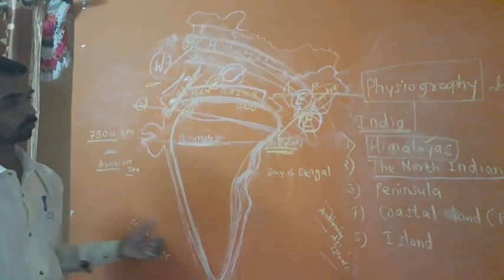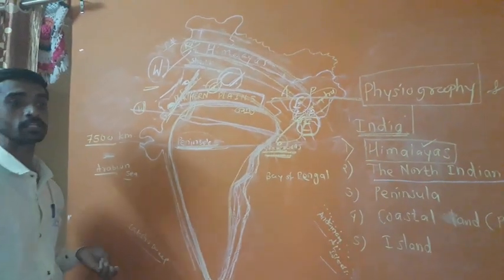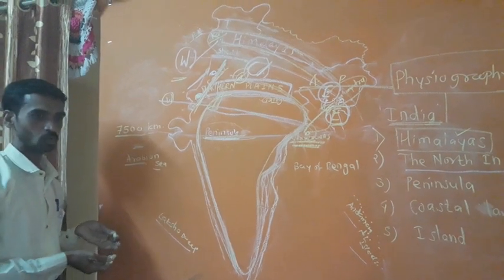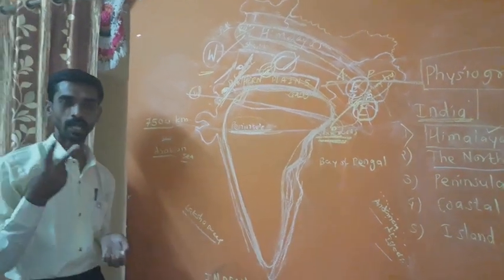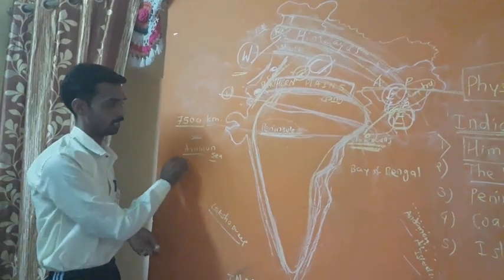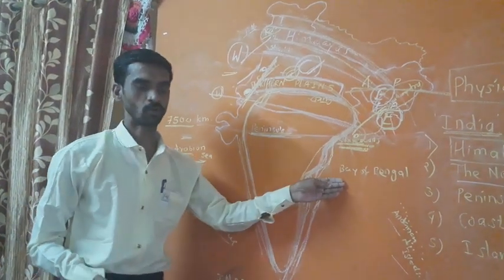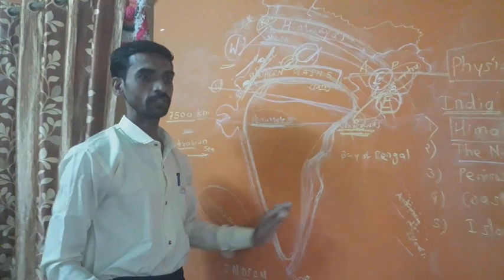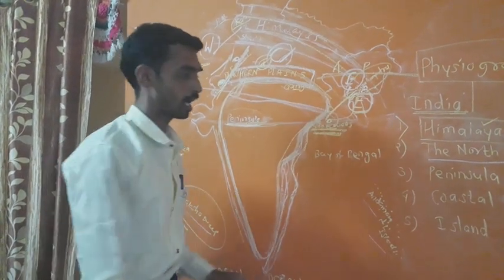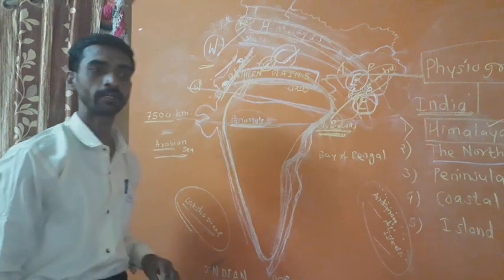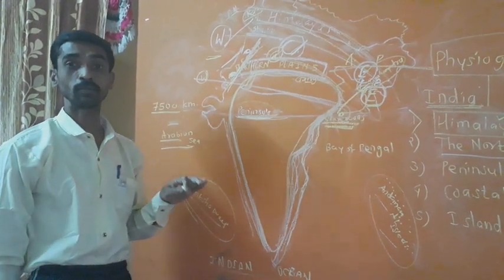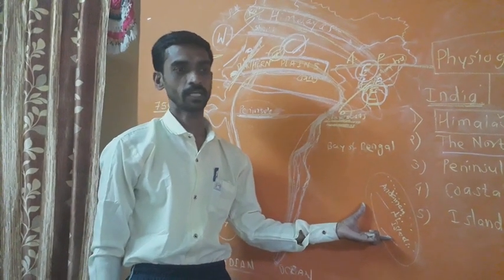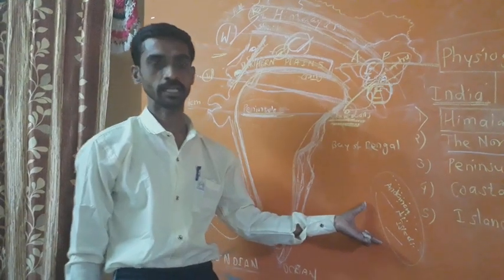Next, we go through islands. India has many small and large islands. These are included in the coastal island group. India has two large island groups, one in the Arabian Sea and one in the Bay of Bengal. The islands in the Arabian Sea are known as Lakshadweep Islands, whereas the islands in the Bay of Bengal are called Andaman and Nicobar Islands. Islands in the Andaman group are mainly volcanic islands. This is an active volcano in India.